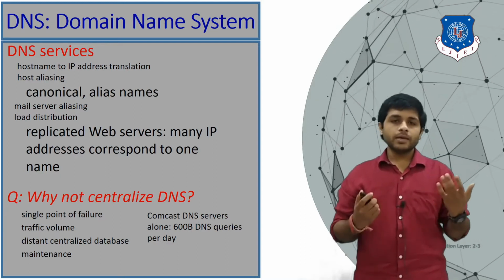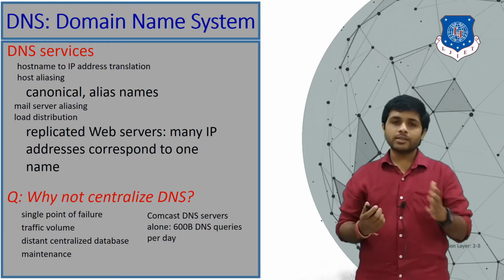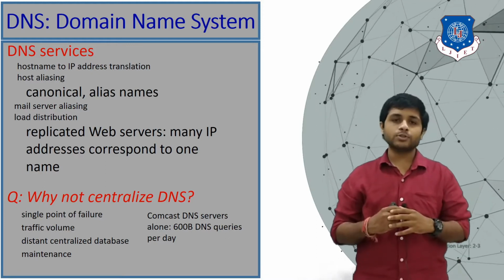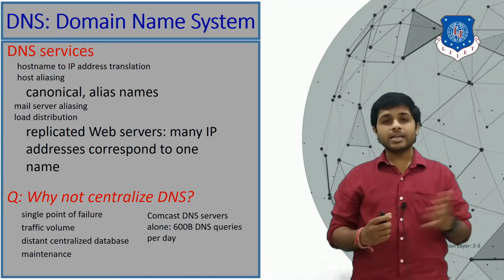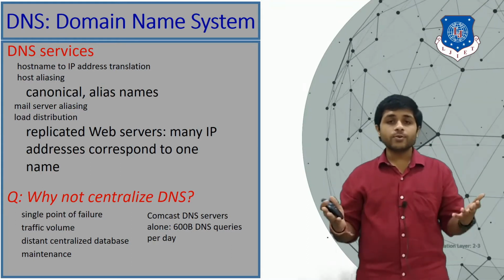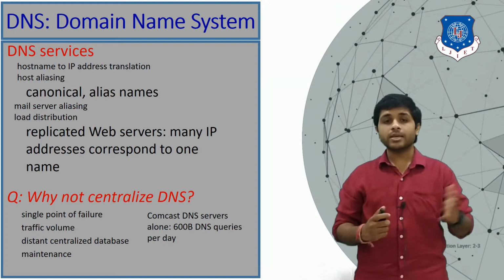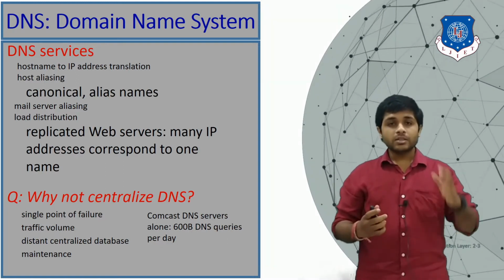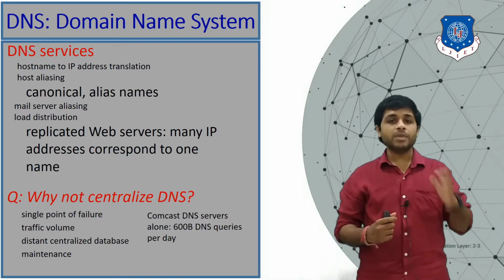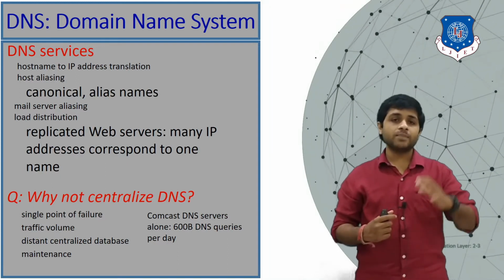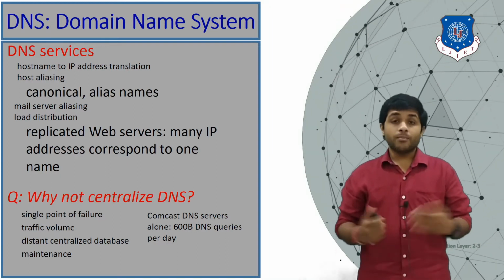That would be possible, and actually that was the technique used, because at that time there were very few websites and very few IP addresses. But right now the internet has billions of IP addresses and billions of websites or more.